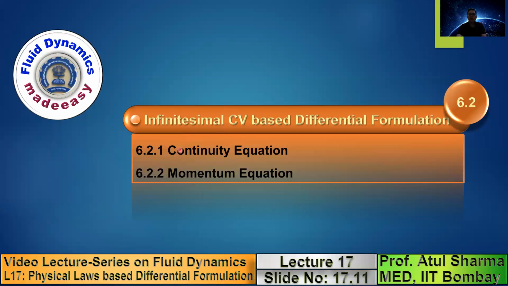So we take an infinitesimal control volume and apply the mass and momentum conservation law. Using the mass conservation law, the differential equation that we derive is called the continuity equation, whereas the momentum conservation law based differential formulation is called the momentum equation. I will show you the derivation of the differential equations, which are based on the physical law and the infinitesimal control volume.